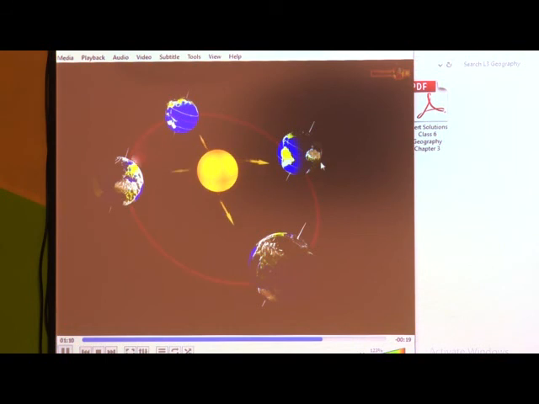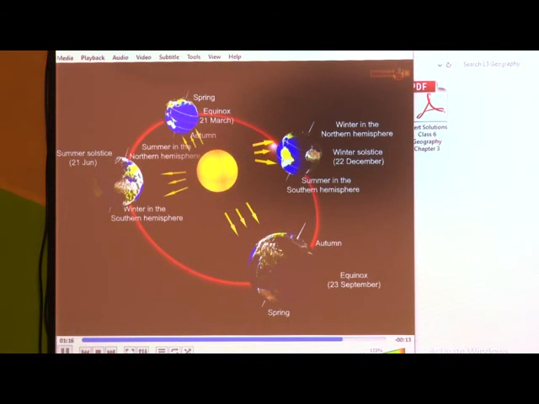Therefore, you see that the tilt of the earth, the rotation of the earth, and also the revolution of the earth are responsible for the change in season.